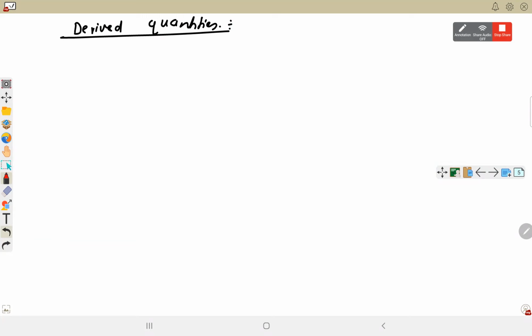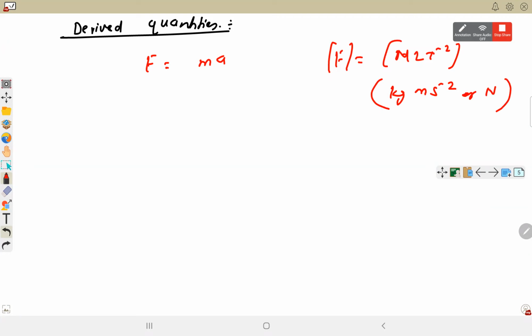Derived quantities जो fundamental quantities से मिलके बनती हैं, जैसे for example force is mass into acceleration. So हम इसके dimension किसी भी formula से निकाल सकते हैं. And once we have the dimension, we can write its SI unit. Mass is kg, length is meter, time is second square, and the same is called Newton. So ऐसे questions हैं, but जो question exam में आते हैं, obviously those will not be as easy as this seems.